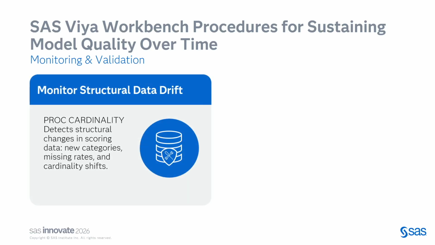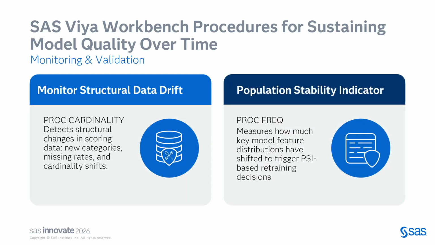Now, the last but not the least is how do I monitor structural data drift and how do I monitor model drift. So for structural data drift, I'm going to use proc cardinality, and for the population stability indicator, which is going to track my model drift, I am going to use proc freq.